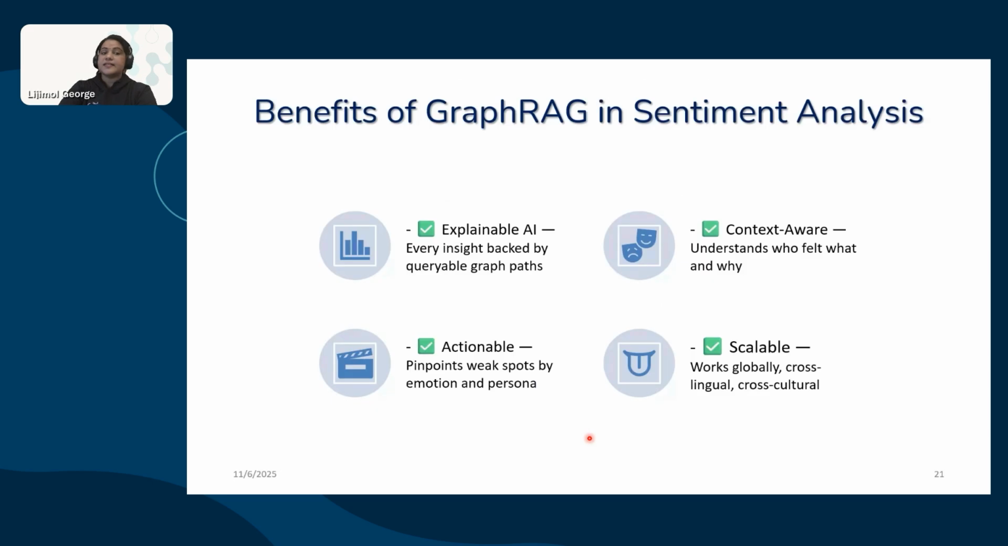What are the benefits of GraphRAG in sentiment analysis? First one, explainable AI. Every insight is backed by a queryable graph path. Second, context aware. Understand who felt what and why. Third, actionable. It pinpoints weak spots by emotions and persona. Fourth, a linguistically robust framework for trustworthy human-centric AI.